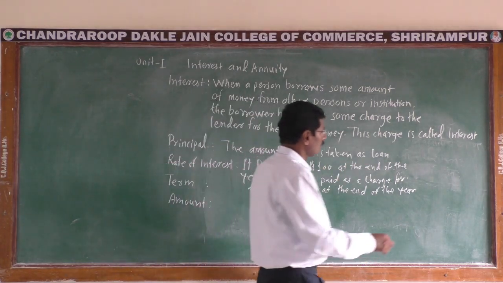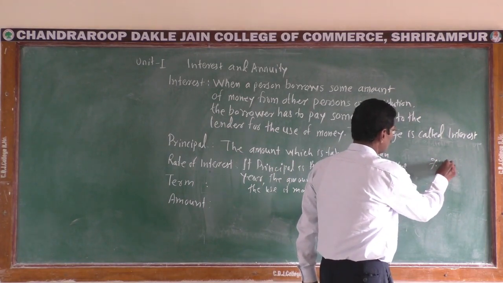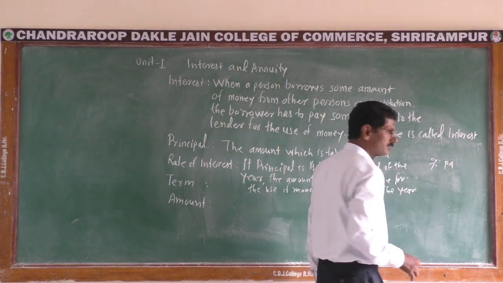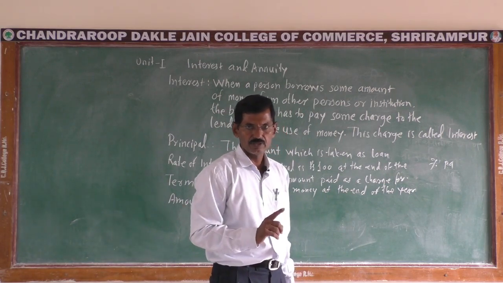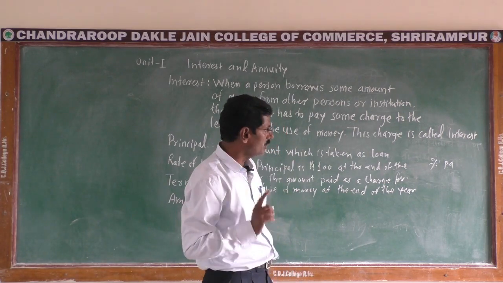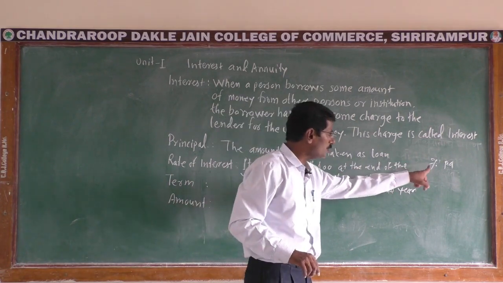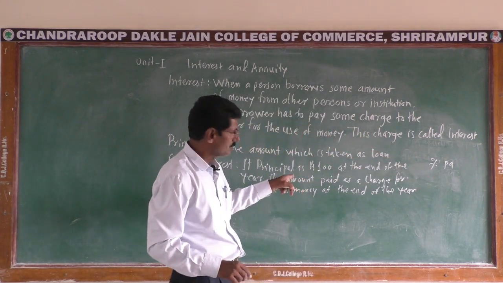For example, 7% per annum means the rate of interest is 7, and at the end of the year we have to pay a charge of ₹7 on 100.